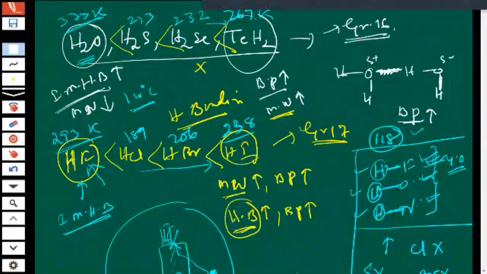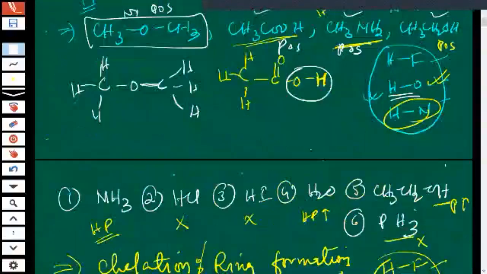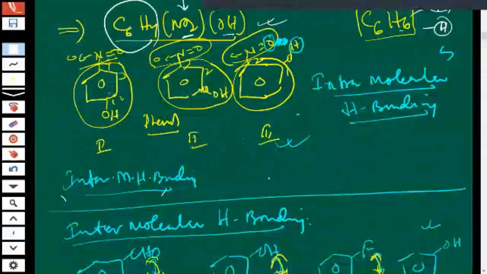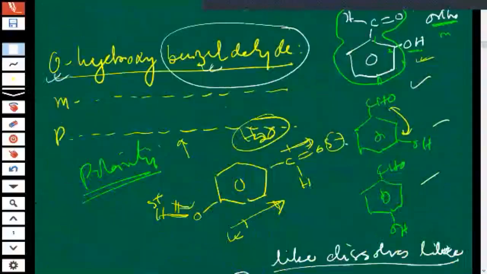I told you earlier what the syllabus is: 40% for the present week, 40% from the previous week, and 20% from the cumulative. Such types of molecules may come, that's why I am telling you.